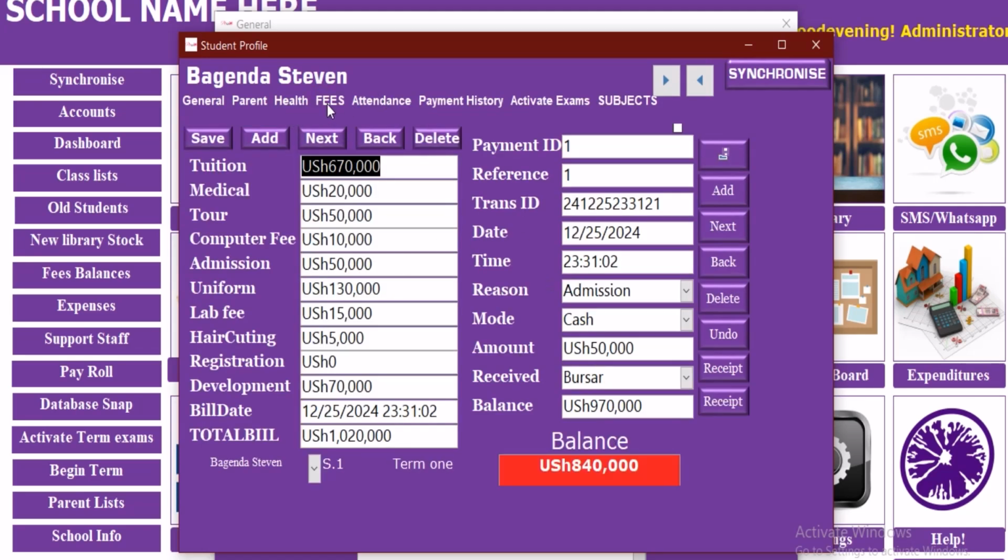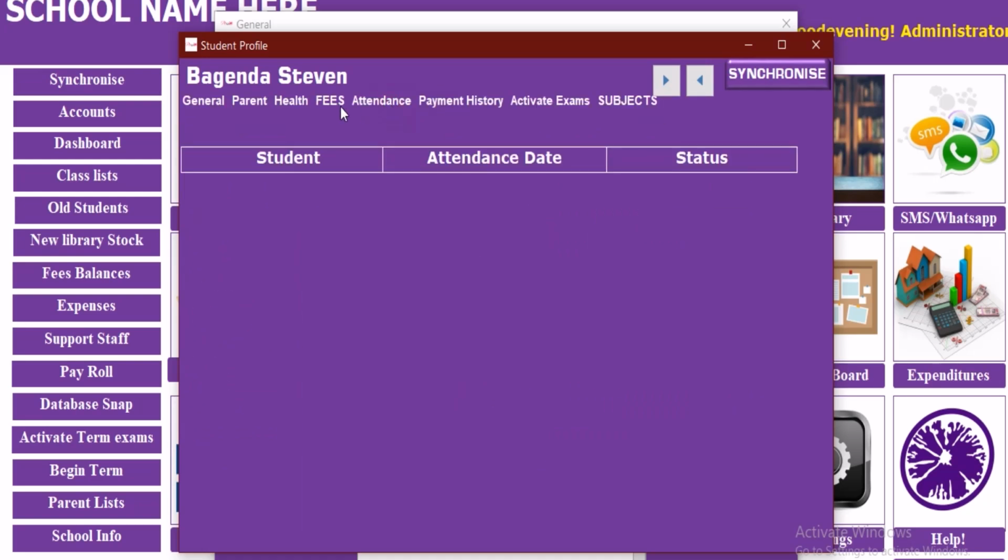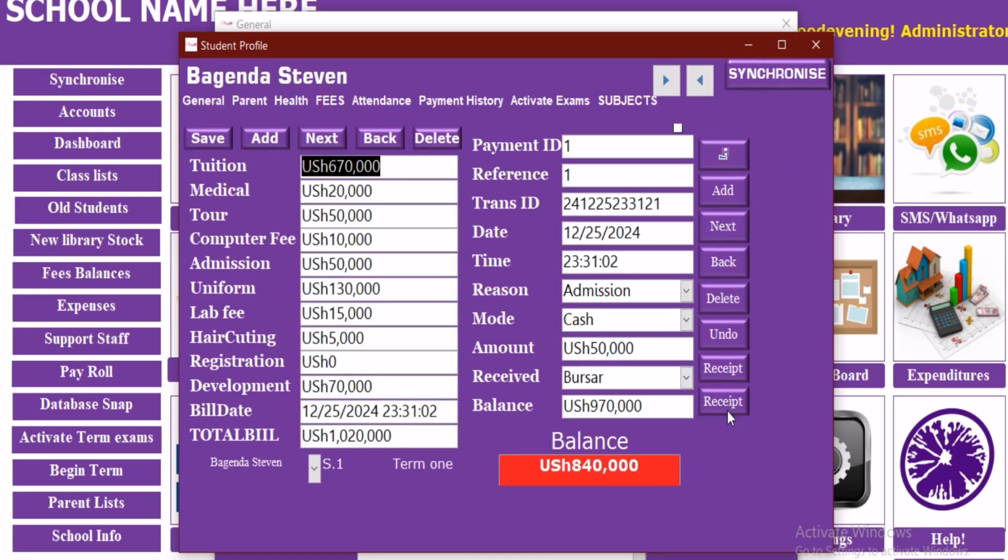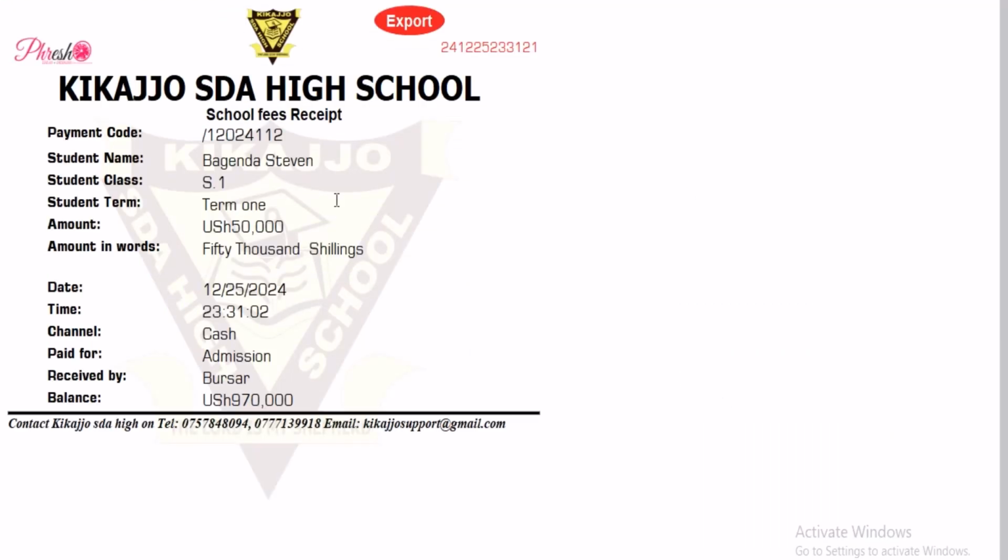There is one thing that I have not talked about. It is a receipt. We're having two types of receipts. We have this kind of a receipt which is showing this. Now I'm using this as my demo school. So this is the kind of a receipt that a student will receive.